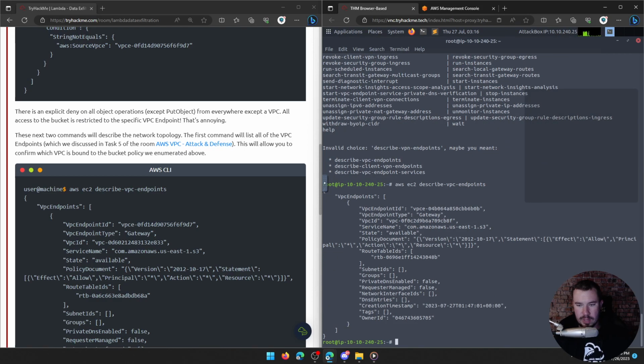Okay, so we have our VPC endpoints right here. Here's our endpoint ID, our endpoint type, our ID. Okay, VPC endpoint ID and VPC ID are apparently two different things. Our service name, the state, whether or not it's available or not, which it is. We have our policy right there. Allow access to any resources, so I think that's the VPC in question.